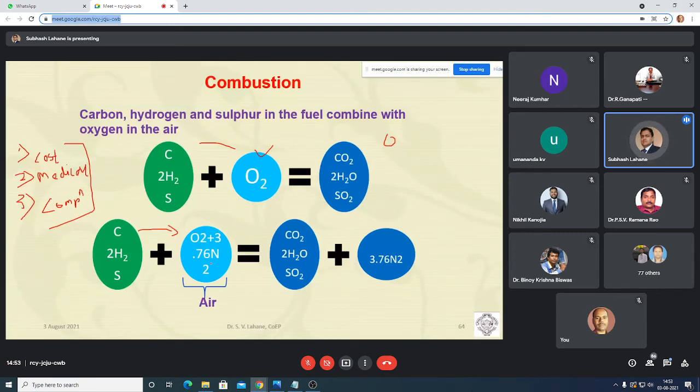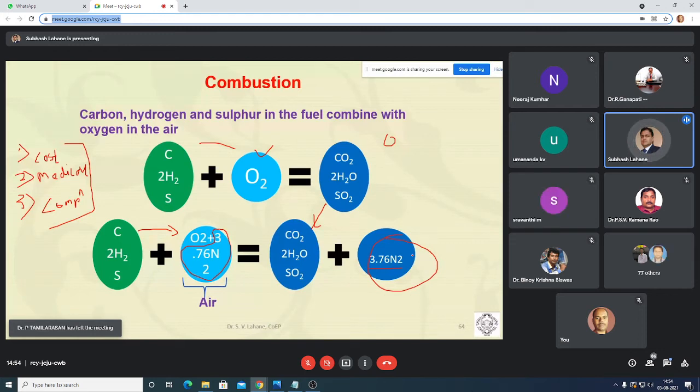And if we send the air and there is a combustion reaction with air, then what will happen? When this carbon reacts with air, it will form CO2. The 3.76 nitrogen will go as it is, so this will not take part in the combustion. It goes as it is to the product side. It will form CO2, 2H2O, SO2, similarly, but the nitrogen will go as it is to the product side.